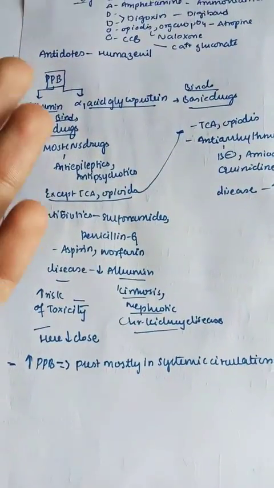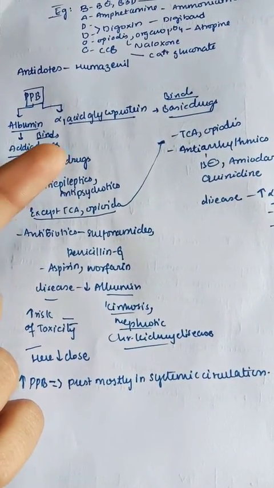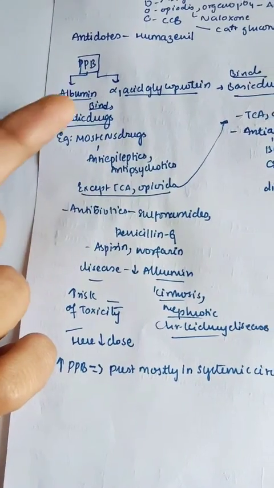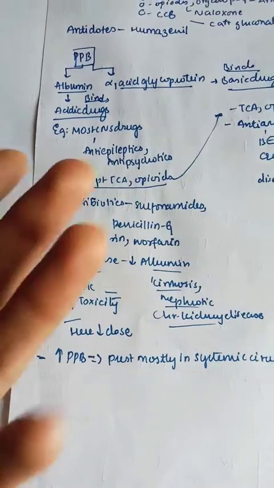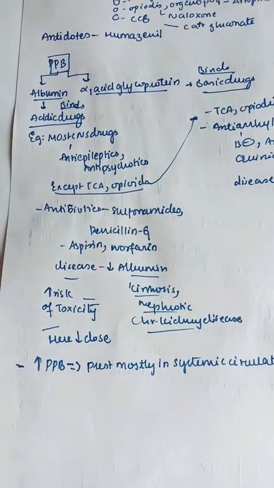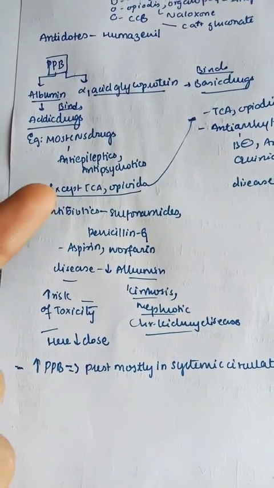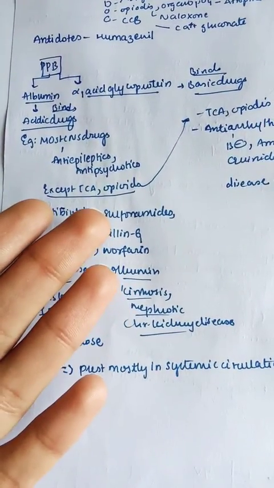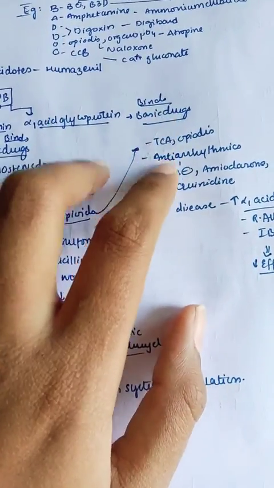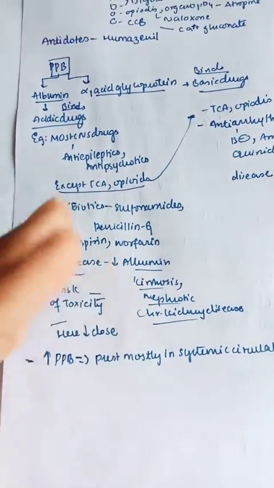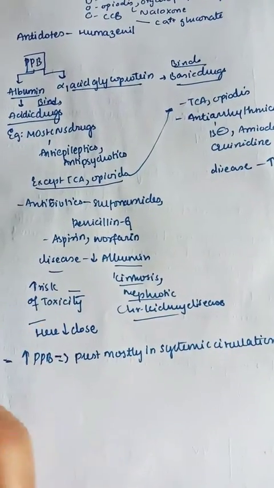Next, coming to the plasma protein binders. Here there are mainly two types, albumin and alpha-1 acid glycoprotein. Albumin mainly binds acidic drugs, and alpha-1 acid glycoprotein mainly binds basic drugs. Let us see some examples of acidic drugs that bind albumin. Most central nervous system drugs bind to albumin, like antiepileptics and antipsychotics, except TCAs and opioids, which mainly bind with alpha-1 acid glycoprotein. Next, antibiotics like sulfonamides, penicillin G, aspirin, and warfarin all also bind to albumin.